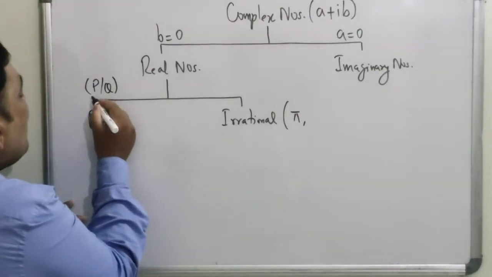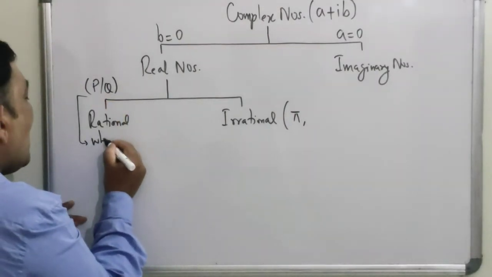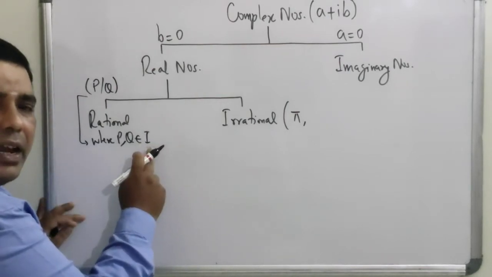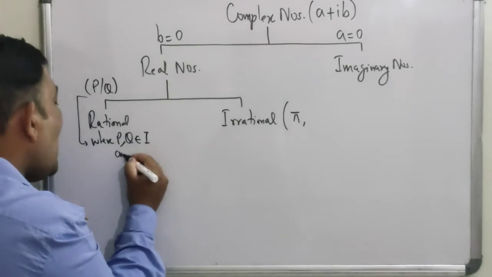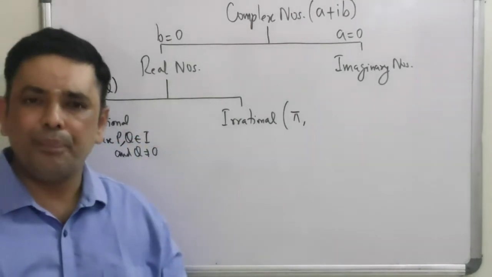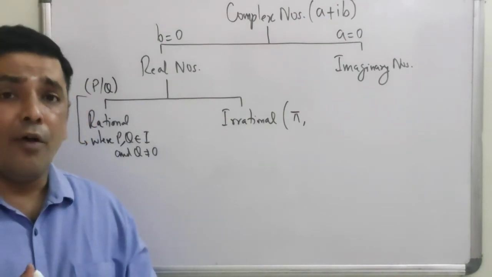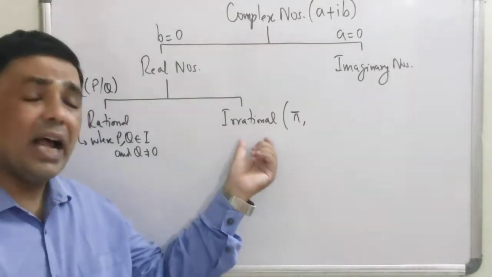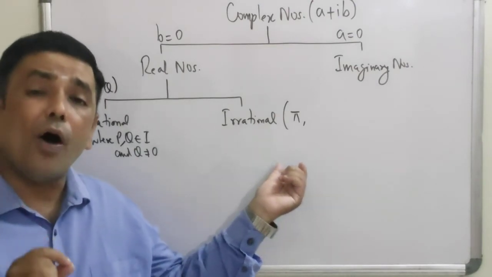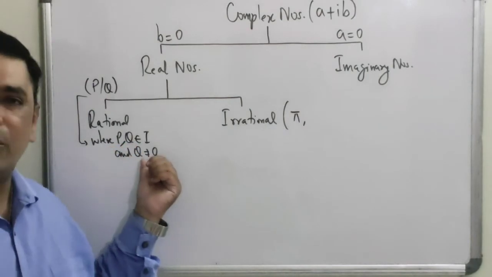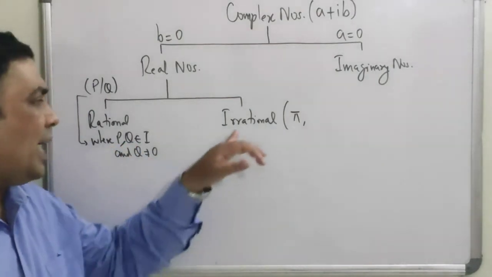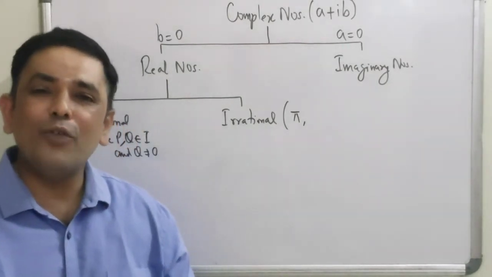Any number which can be written in the form of p by q, where p and q belong to integers, which we will represent by capital I, and q is not equal to 0, is a rational number. That means what we are trying to say is, there are certain numbers which can never be brought into the form of p by q. They are irrational numbers. Okay. So let me come back to my example. So what is the first example of an irrational number?